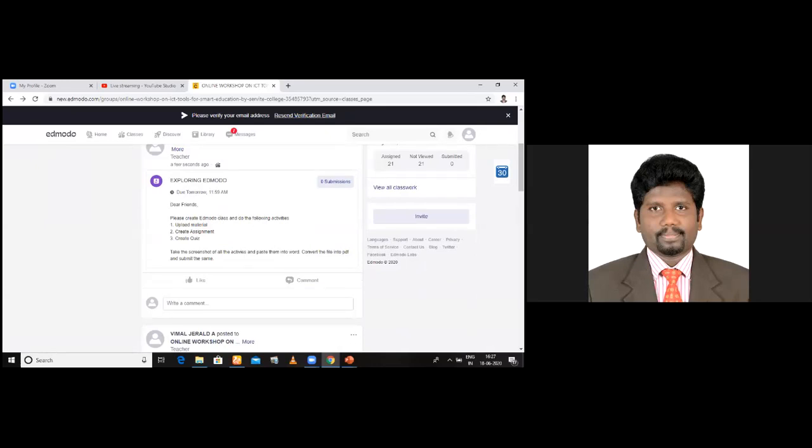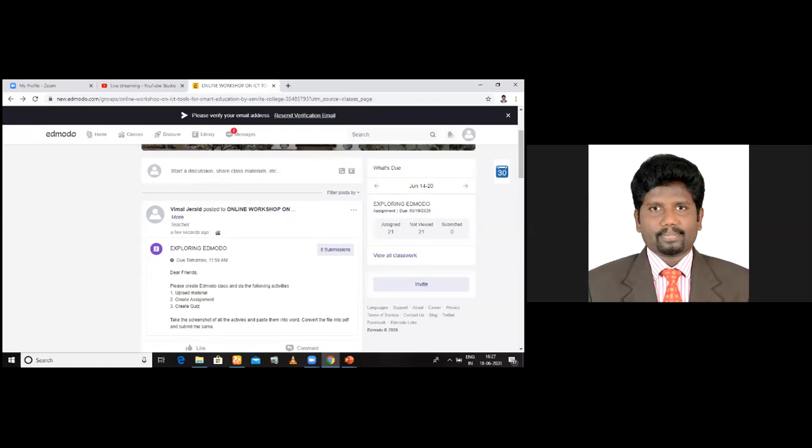So now, how many have submitted? Zero submissions. The teacher will be able to see how many submissions there have been. Now, I just wanted to highlight this assignment. How do you do that? See here, click that. There is an option called pin post. When I click pin post, what happens? It appears in blue color. See here, it is pinned. So it is highlighted. So you click this and submit your assignments. Am I clear to you now?